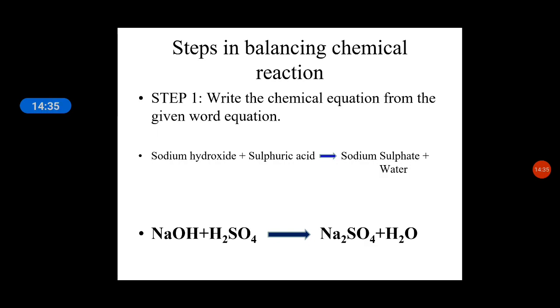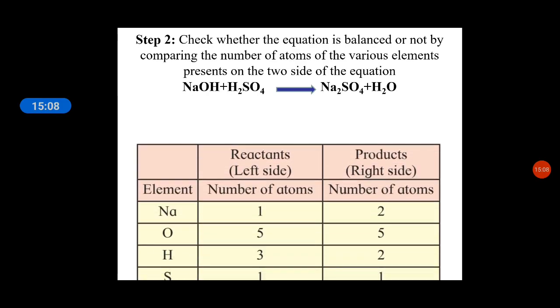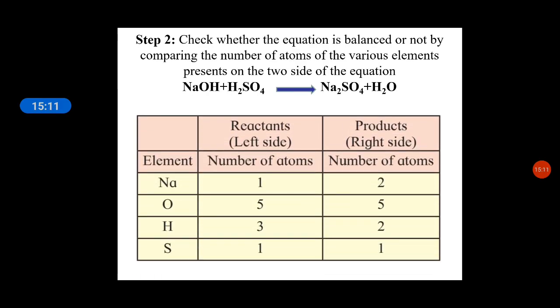Now let's do step 2. For step 2, check whether the equation is balanced or not by comparing the number of atoms of the various elements present on the two sides of the equation. See the equation carefully: sodium hydroxide, sulfuric acid, sodium sulfate and water are given. It is seen that the number of atoms of all the elements on the two sides are not the same. It means the equation is not balanced.